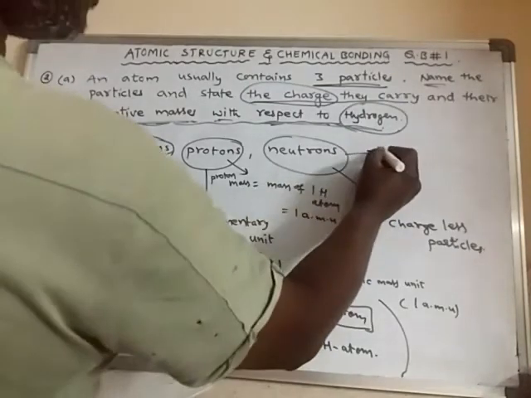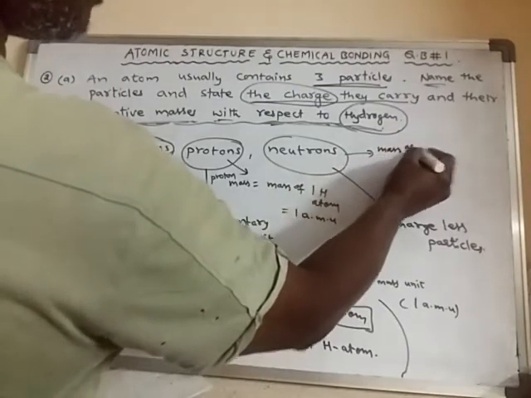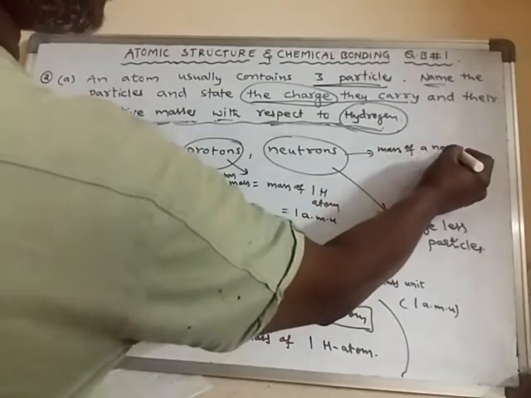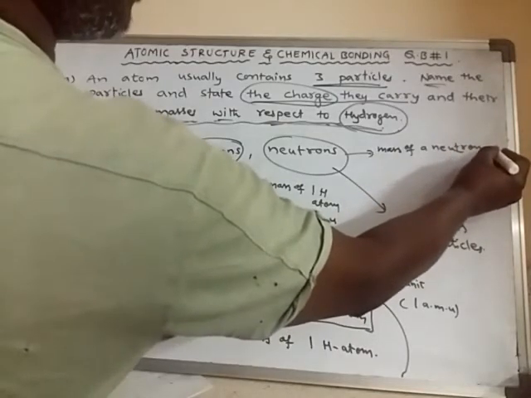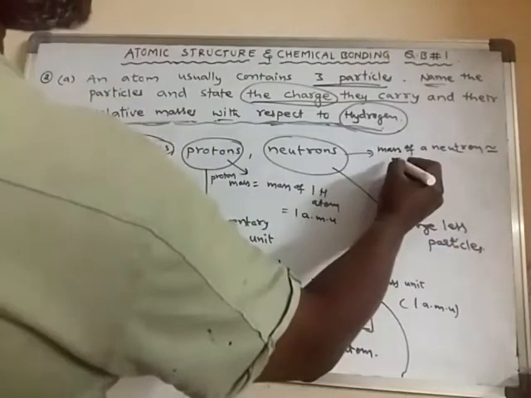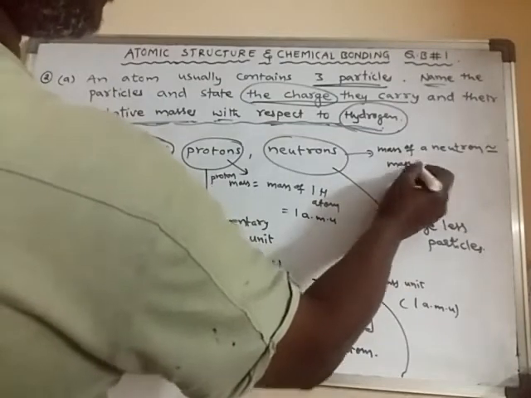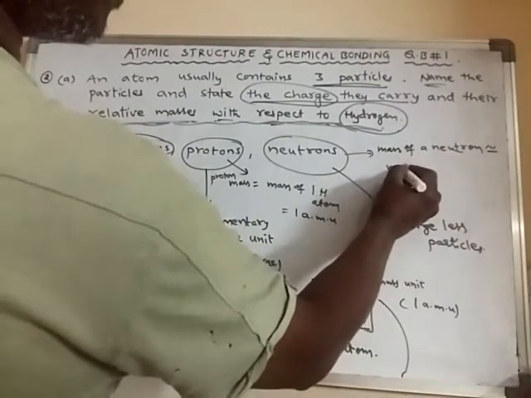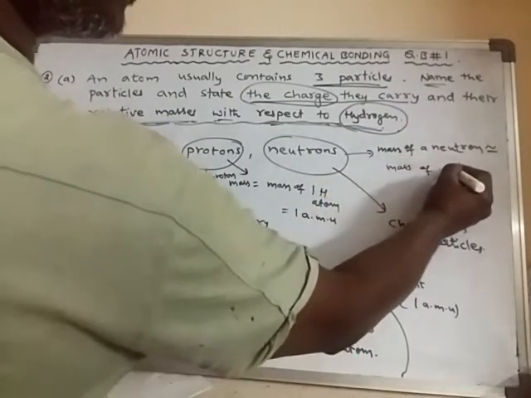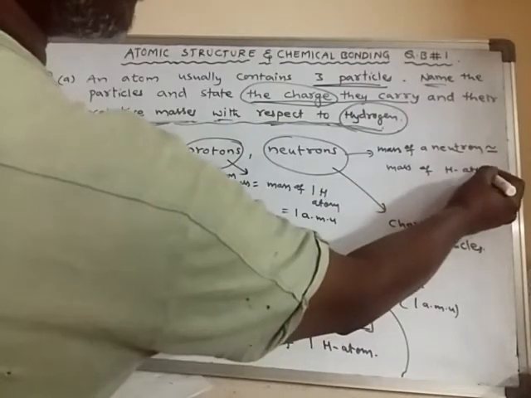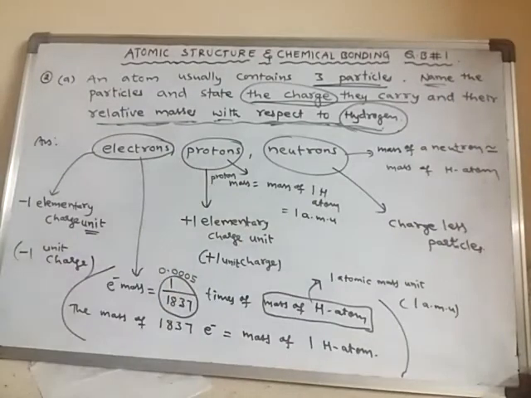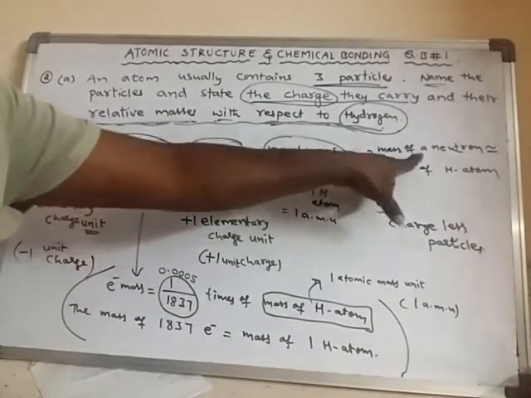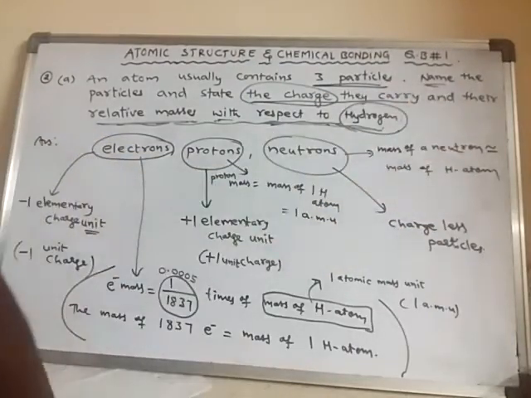So the mass of a neutron is almost equal to the mass of a single hydrogen atom. Just like how the mass of a proton is equal to the mass of a single hydrogen atom, even the mass of a neutron is also nearly equal to the mass of a single hydrogen atom.